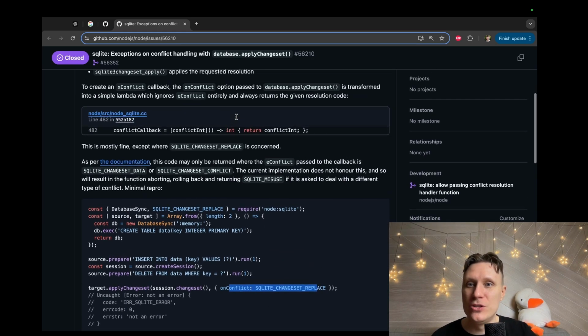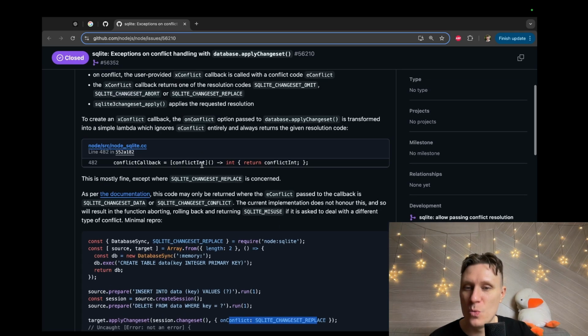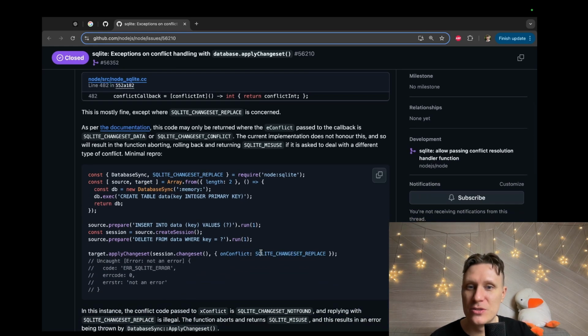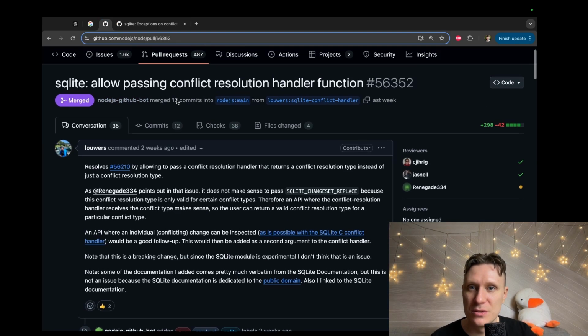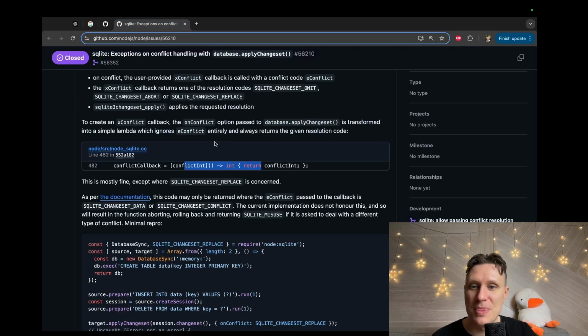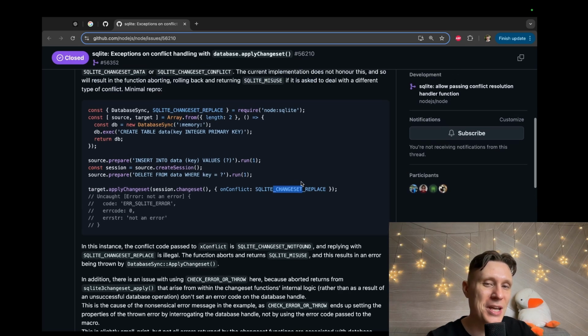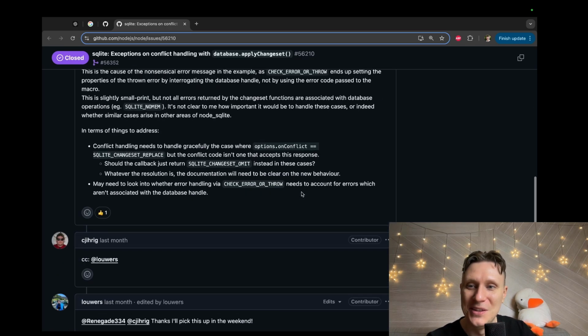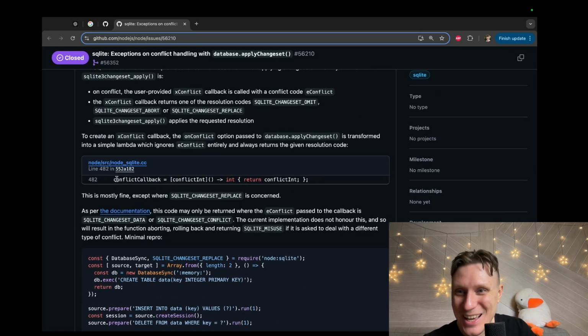We need a way to specify the return type basically. I think this is why we need a handler. Yes, we need to pass not a constant value, but a handler. The handler that will make a decision on something and return something. Okay. I don't know. Let's dive in. Okay.